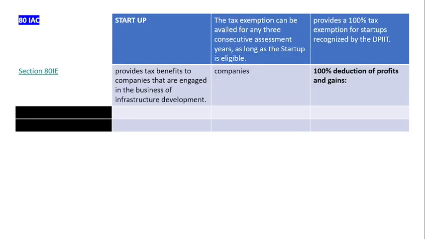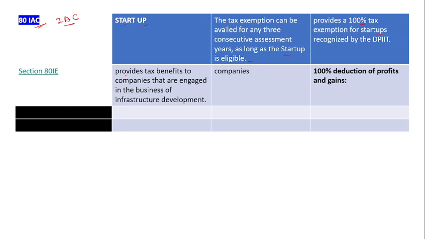Okay, then Section 80IAC. Section 80IAC is for the new startup. The tax exemption can be availed for any 3 consecutive assessment years, as a startup eligible. Any 3 consecutive years. There is an exemption under Section 80IAC that provides 100% tax exemption for the new startup.